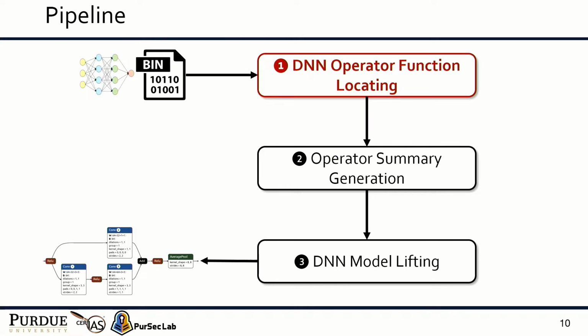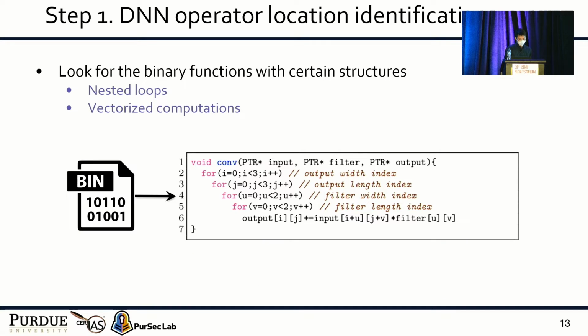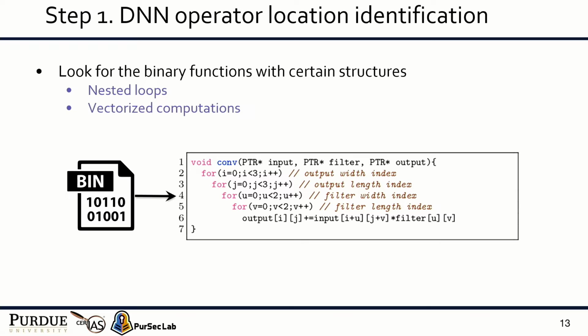Let me first give an overview of our pipeline. At the very beginning, given a DNN binary, we locate the binary functions that implement the DNN operators. For each located operator function, we generate an operator summary represented with the IR we designed, which is capable of capturing its mathematical semantics. And at the very last, we recover the high-level model semantics and output the model in ONNX format. Now I will give some details of each step.